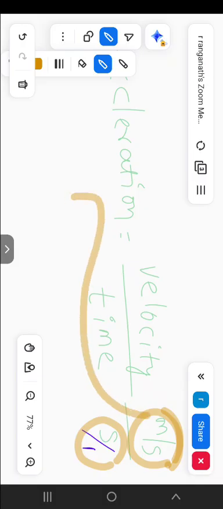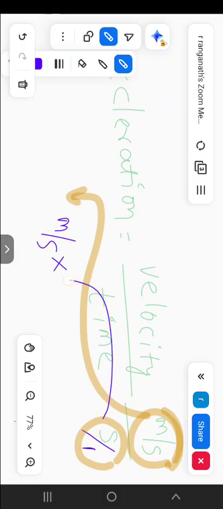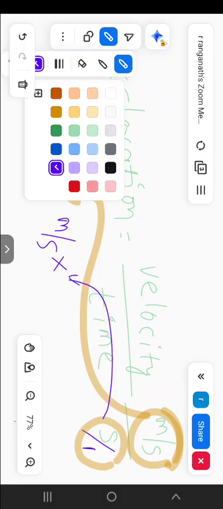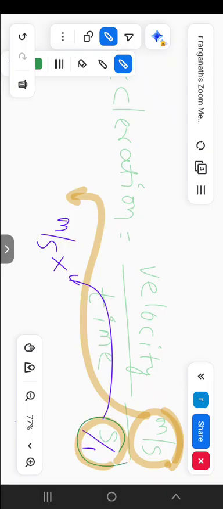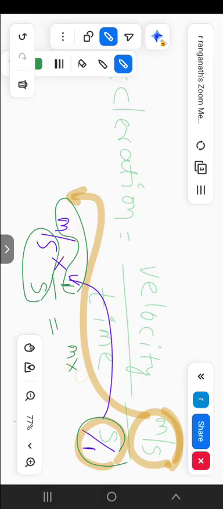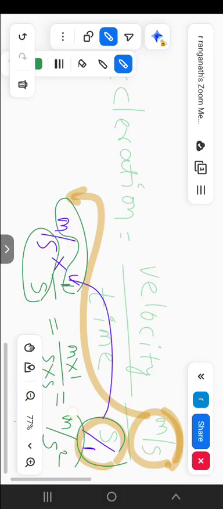For making a single concept, I am writing here meter per second, and again this concept becomes reciprocal, meaning this s by 1 becomes 1 by s. In the same manner, these two become the same category, and these two become the same category. So meter into 1 by second into second. Now we get meter per second into second, which is second square. You may have clearly understood this concept now. This is meter per second square.